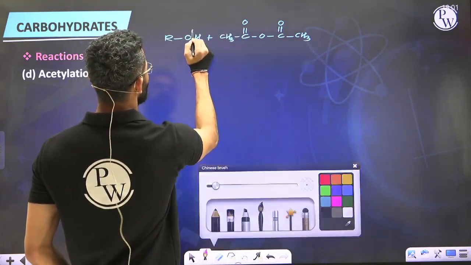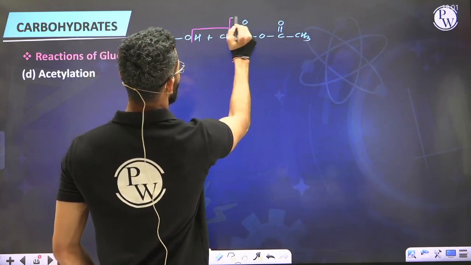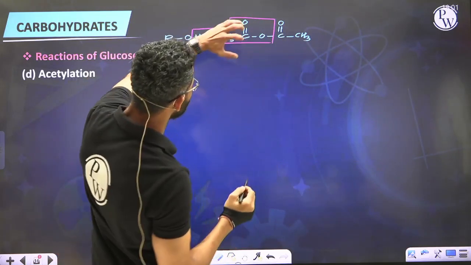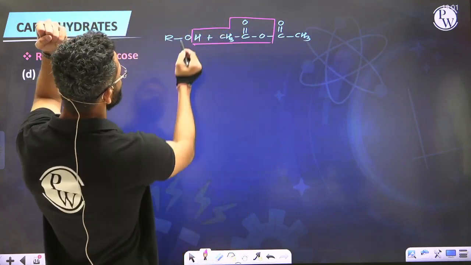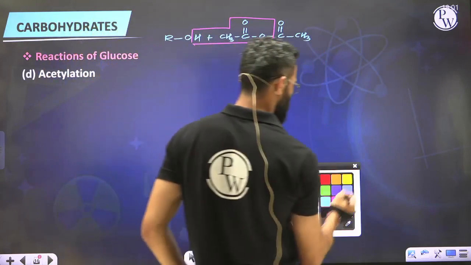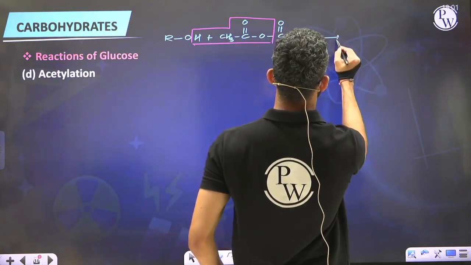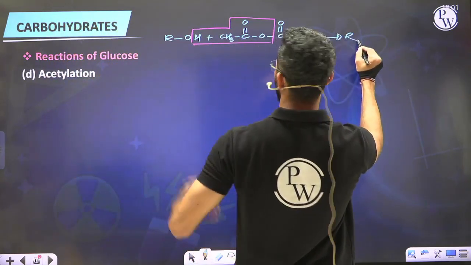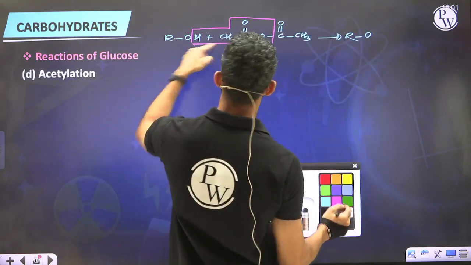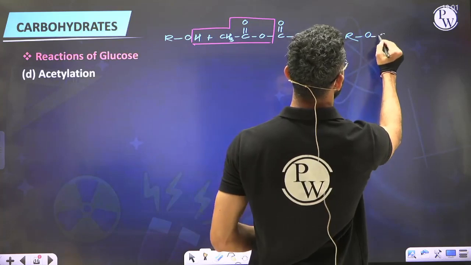So this H will be taken away with the remaining part, which is this. So let's say acetic acid is the byproduct which is removed. So this oxygen will be now connected to COCH3. So the product is going to be RO, and this RO is now connected to COCH3.